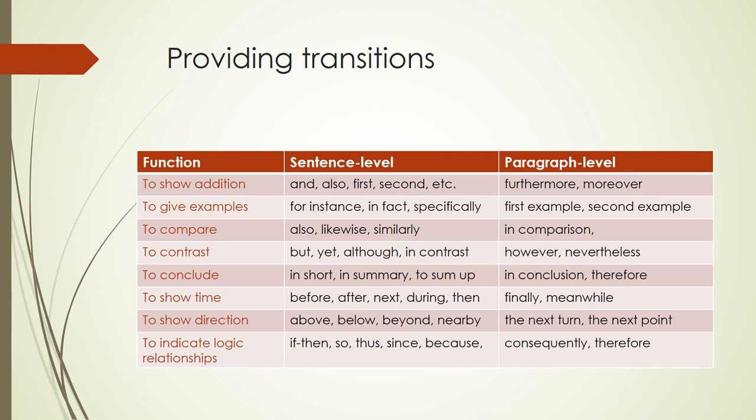Second, paragraph-level transitions tend to be longer, heavier, more consequential words, and usually link the first sentence of a new paragraph with the first sentence of the previous paragraph. In other words, these heavier transitions work at the level of topic sentences, logic, and ideas to signal global connections and coherence in the development of an argument.